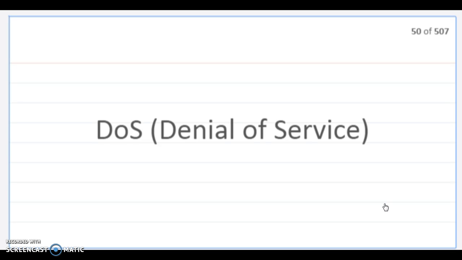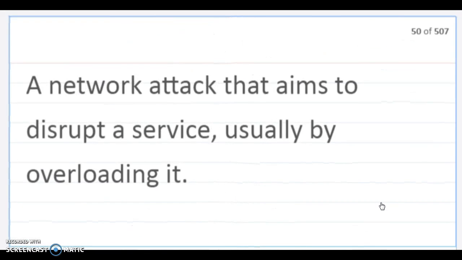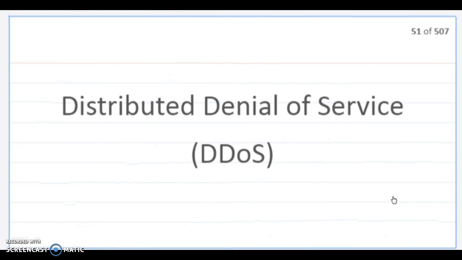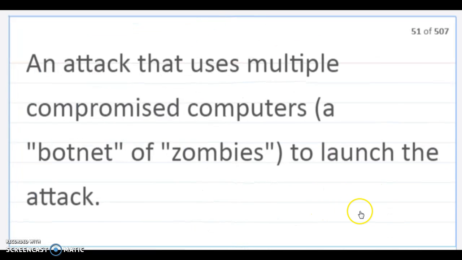DoS is denial of service. A network attack that aims to disrupt a service, usually by overloading it. Distributed denial of service, basically a DDoS attack. Think of it like a giant denial of service attack. An attack that uses multiple compromised computers, a botnet, or zombies to launch the attack.